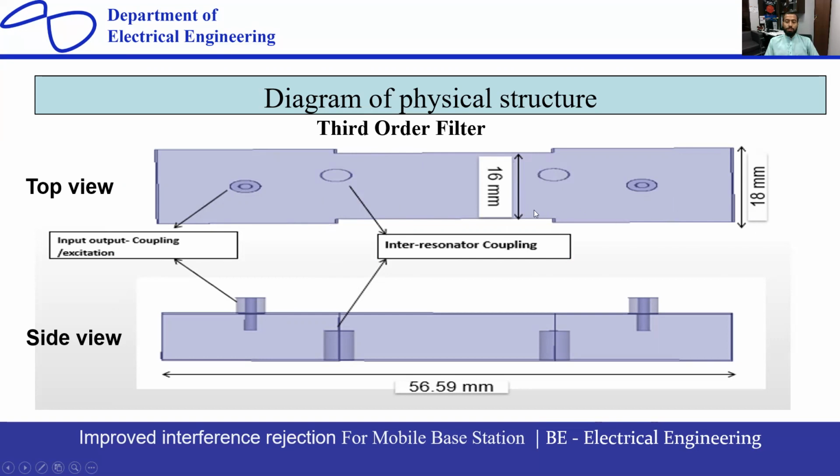So you can see here, this is 18 millimeter. The width of this second one is 16 millimeter, and the lengths are the same. Okay, so this cylindrical shape is a coaxial line. This is used for input output coupling. We have applied input on this, and from there we can take output. Okay, and these, you can see here, are called forced temperature technology. This is used for inter-resonator coupling, connecting the 2 resonators. Okay, and it also improves the selectivity of the filter and the stop band performance.